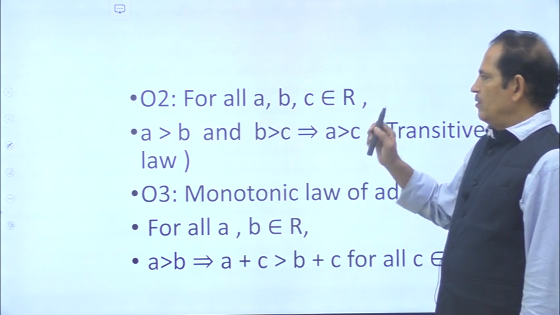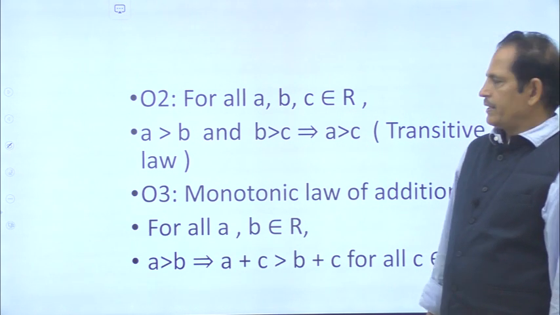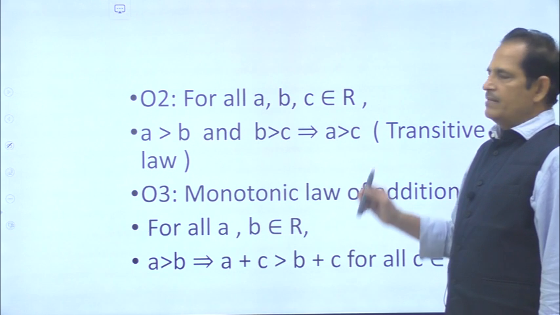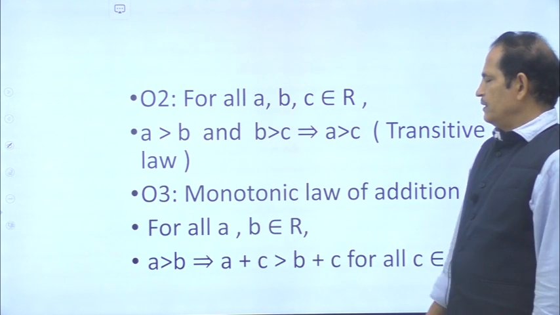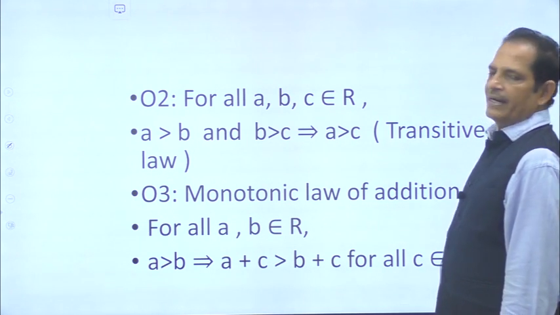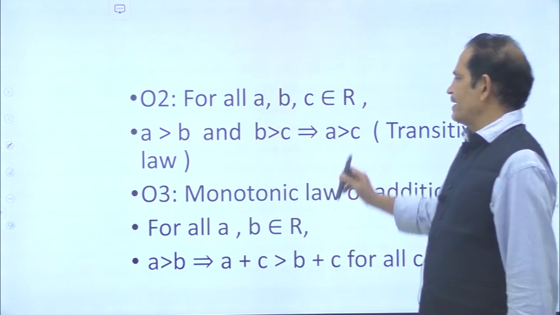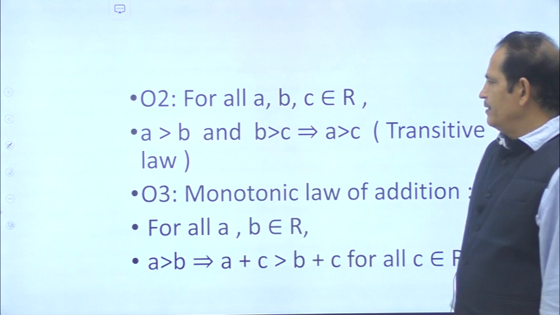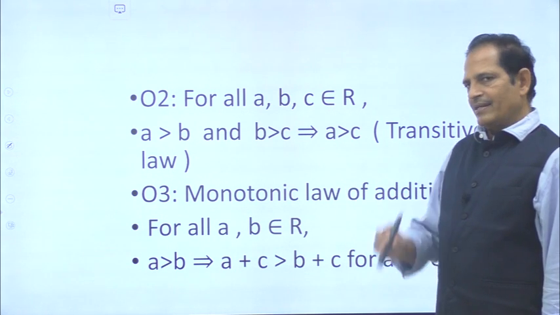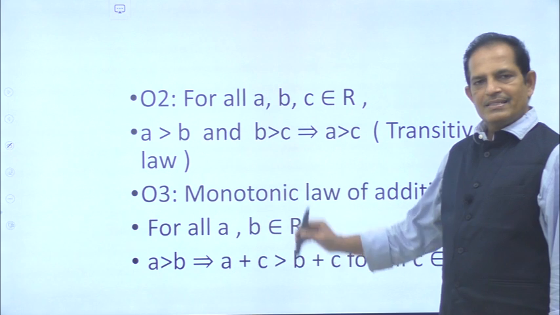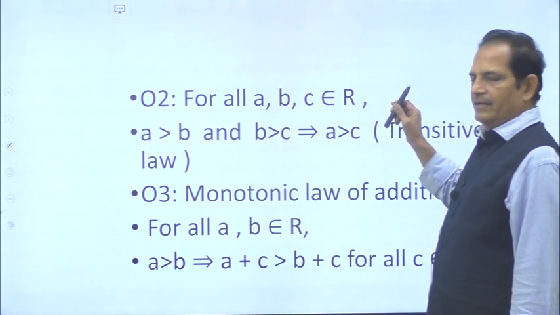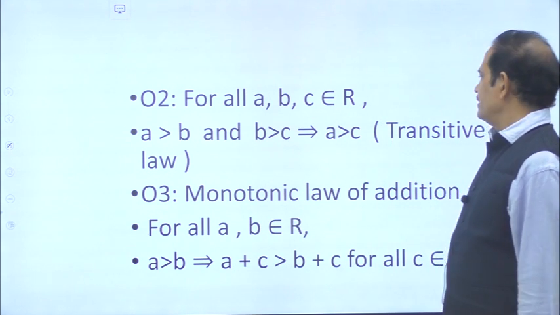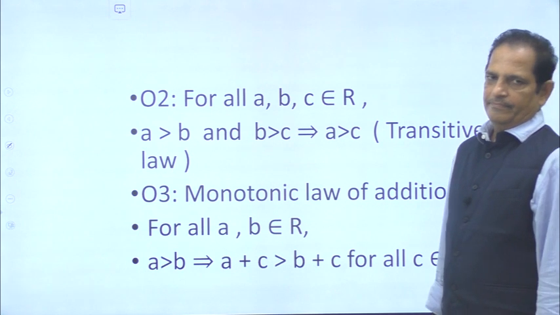So O2, the second property. For all a, b, c belonging to R, a greater than b and b greater than c implies a greater than c. This is a law. For any three real numbers a, b, c, if a is greater than b and b is greater than c, automatically a must be greater than c. This is the transitive law.